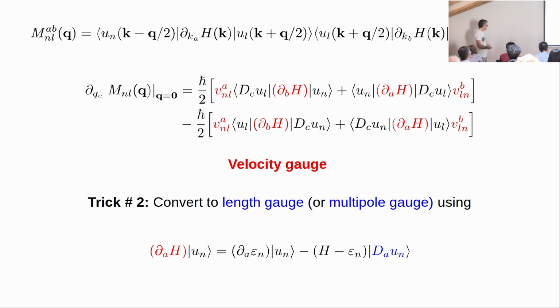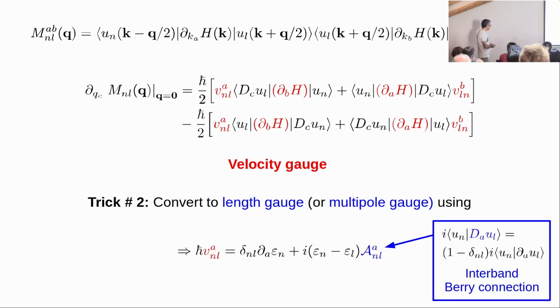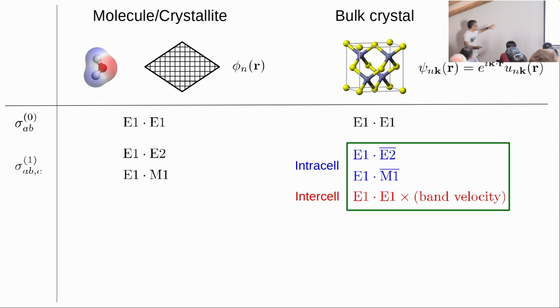This may not look familiar to you, but actually if you multiply on the left by a state UL, then it becomes a velocity matrix element. It just gives you the familiar decomposition of the velocity into intraband, band gradients, and interband matrix elements. And I've introduced here a calligraphic A that is a Berry connection defined in terms of the covariant derivative. So it's basically the off-diagonal components of the Berry connection matrix. The diagonal components are not gauge covariant, but the off-diagonal components are. Okay, so we do these two tricks, and you work out what you get, and you collect terms.